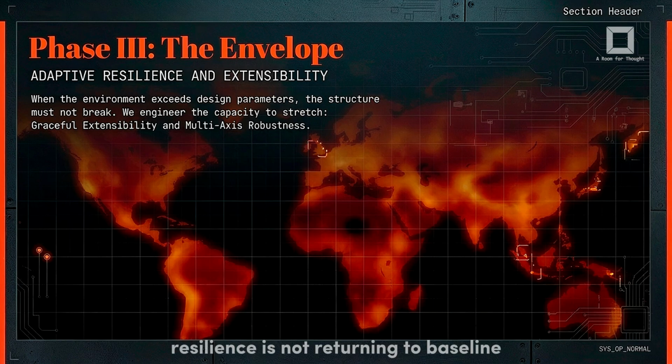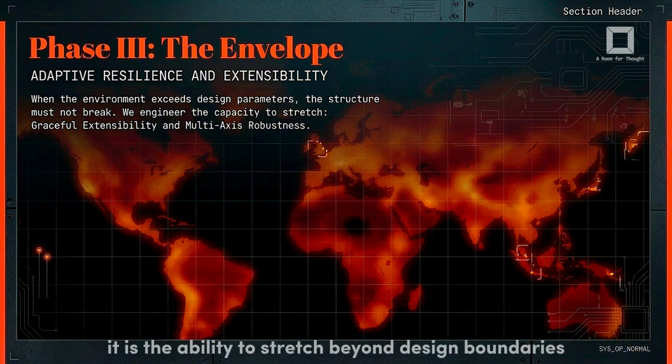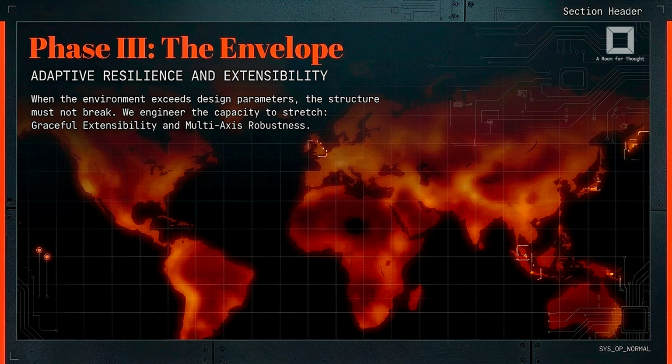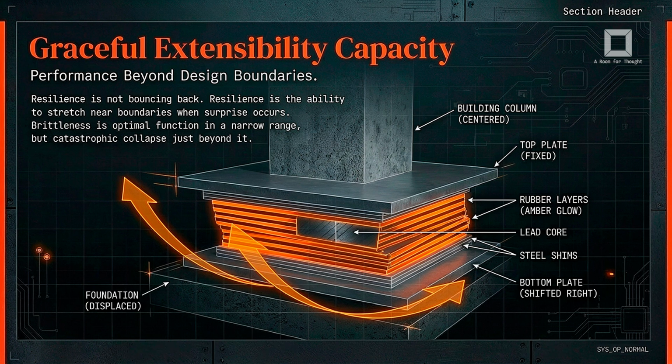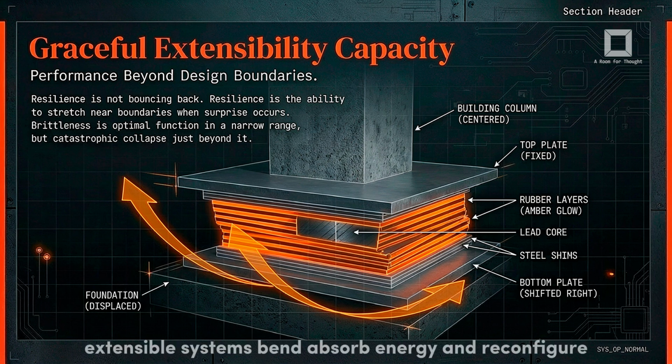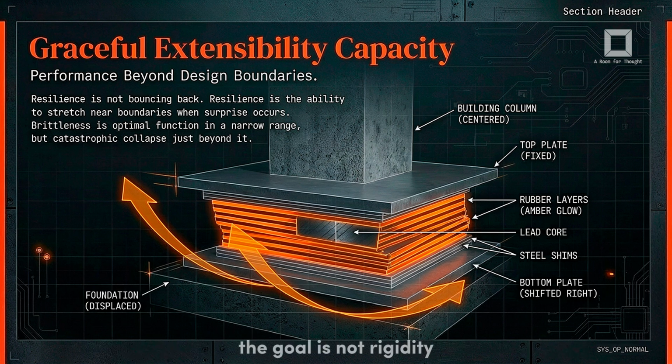Resilience is not returning to baseline. It is the ability to stretch beyond design boundaries without catastrophic failure. We now engineer extensibility. Brittle systems function perfectly until they collapse. Extensible systems bend, absorb energy, and reconfigure. The goal is not rigidity. The goal is controlled elasticity.